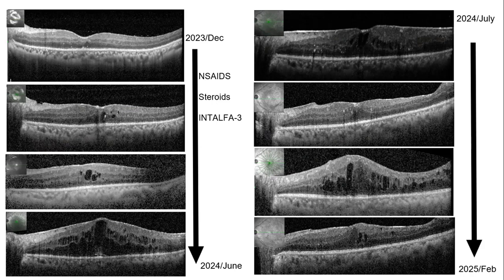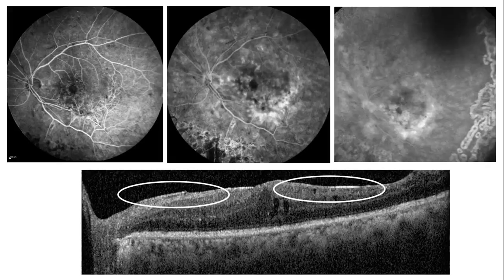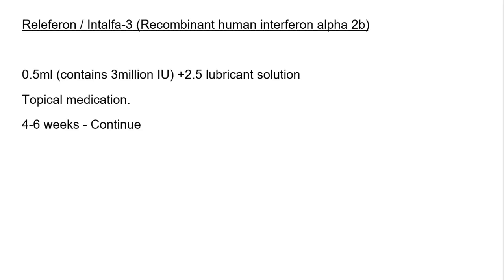The macula keeps developing macular edema. These kinds of macular edemas are very, very difficult to treat. So we can use NSAIDs, steroids, and then my uveitis colleagues do give some interferon injections for this kind of macular edema to settle down. And these edemas do persist for a long time. So you have to take care of these edemas because that is one reason for poor vision post endophthalmitis rehabilitation. This is one thing I found very useful, interferon. We can use it as a topical medication, especially for refractory macular edemas post endophthalmitis.